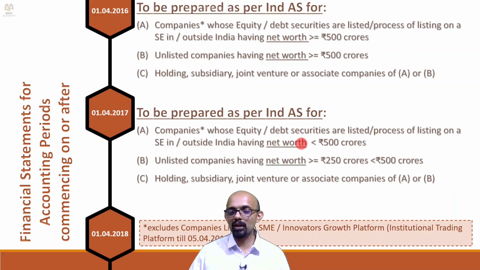Okay. What about other unlisted companies? Do they not need to follow any AS at all? No, they will have to follow the 27 notified AS under Companies Accounting Standard Rules 2021. Okay.